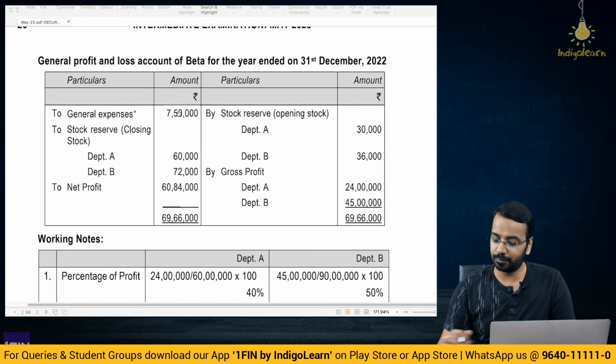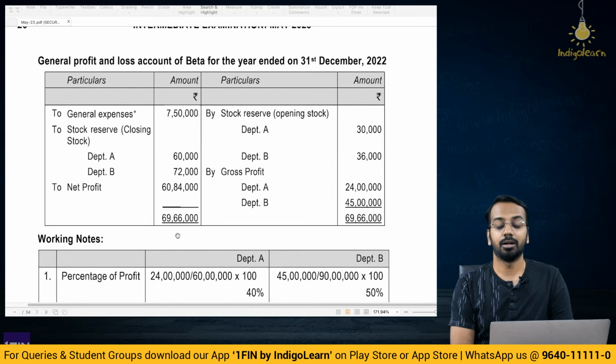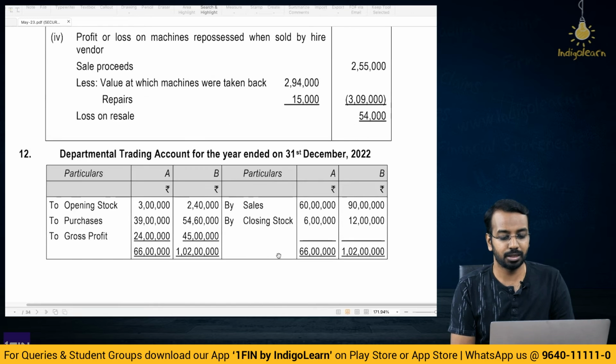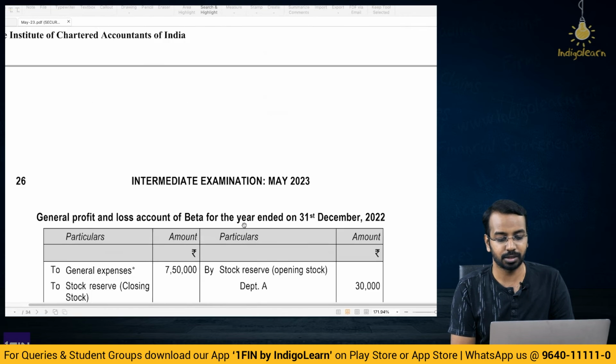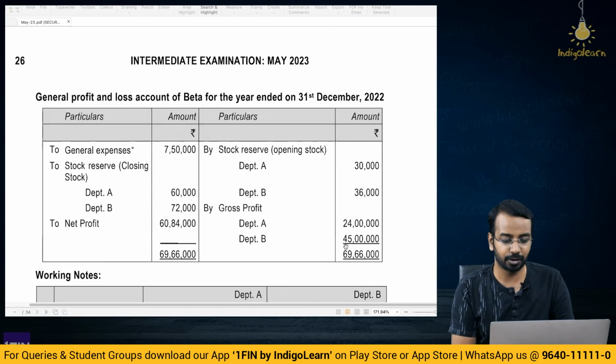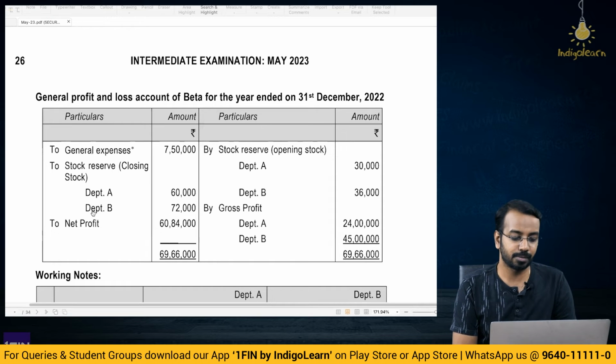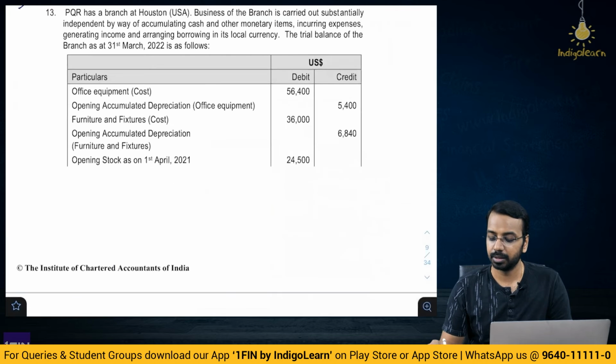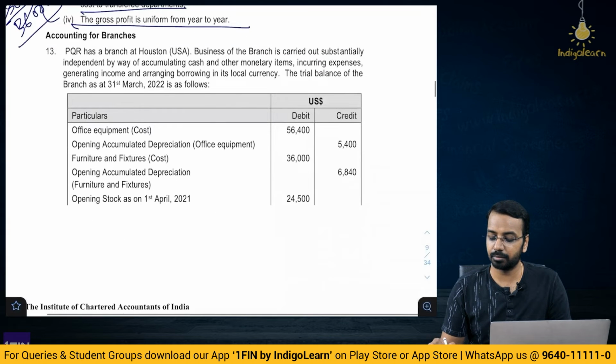General expenses 7,50,000 that is given in the question, right? And whatever profit you calculate from each of the department, 24 lakhs and 45 lakhs, you will transfer to the general P&L, 24 and 45. And after deducting the general expenses, you will arrive at the net profit. So very simple. Then the next one is on branches.